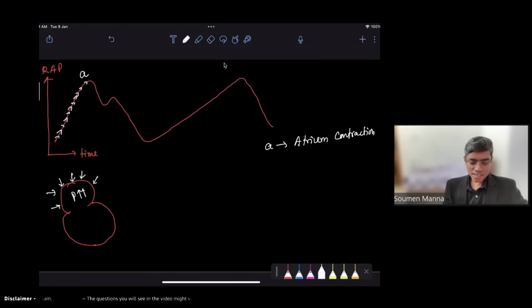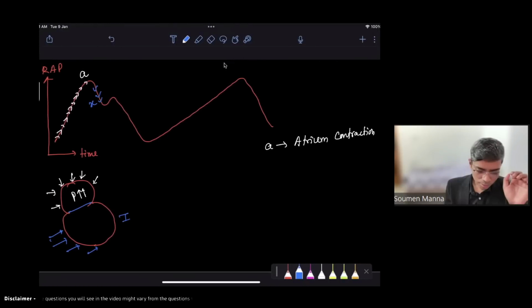So A is the atrium contraction. Now after atrium contraction, atrium will start relaxation. So whenever there is relaxation of the atrium, there will be a descent. This is known as the X descent. But in between the X descent, what will happen? The ventricle will start contraction. Now, whenever the ventricle starts contraction, just now we have discussed, at the beginning of the ventricular contraction, what phase is that? That is the isovolumic contraction.